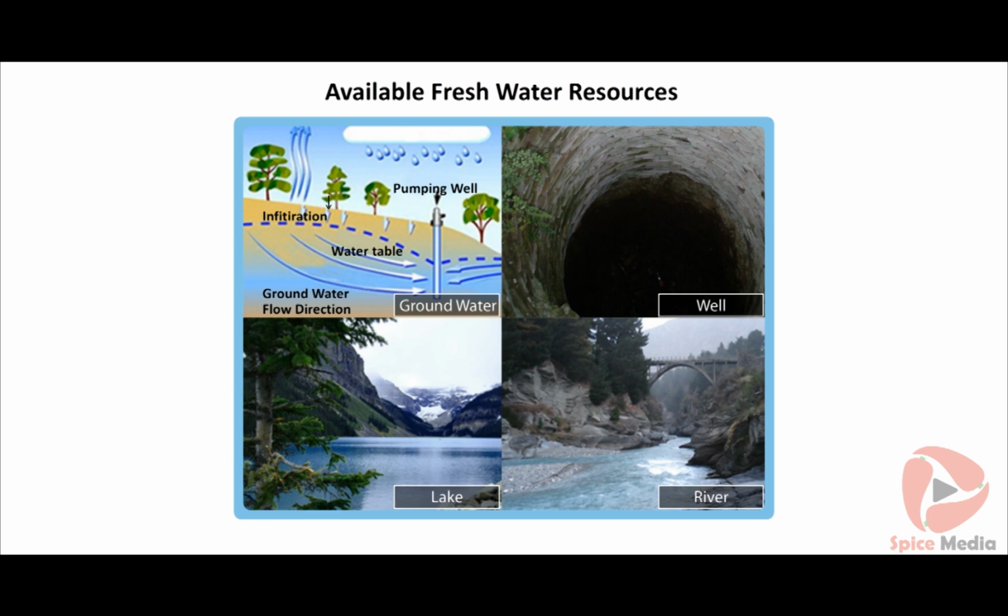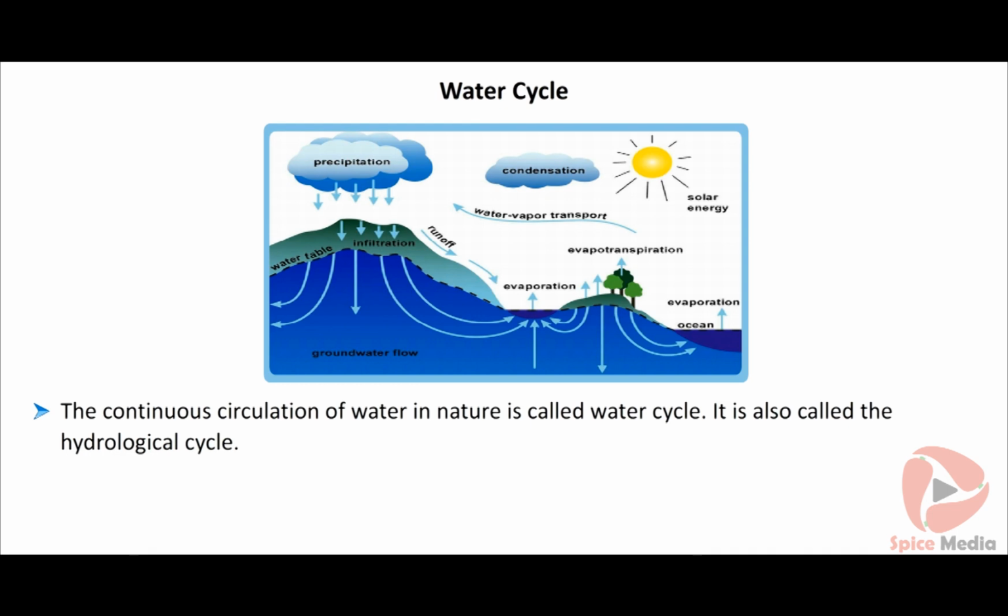Groundwater, river, lake, well and pond are some of the sources of fresh water available for all living organisms. Even though different sources of fresh water are available on Earth, human beings mostly depend on groundwater for their daily activities. The continuous circulation of water in nature is called water cycle. It is also called the hydrological cycle.